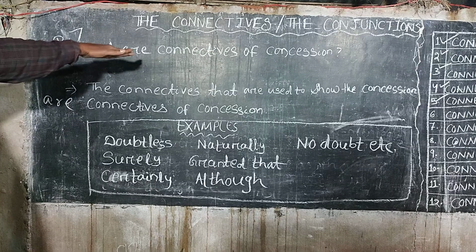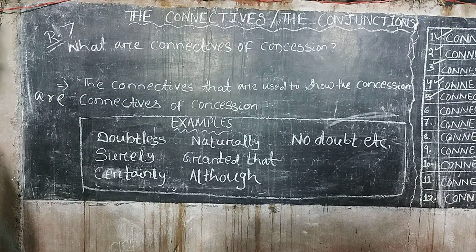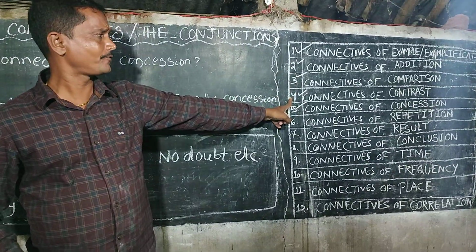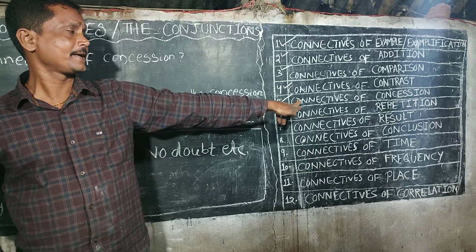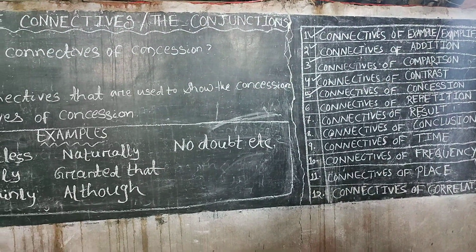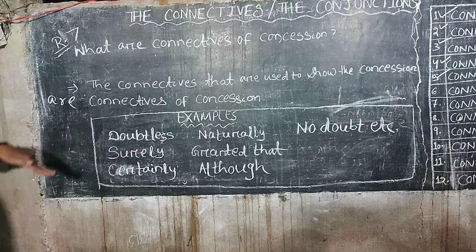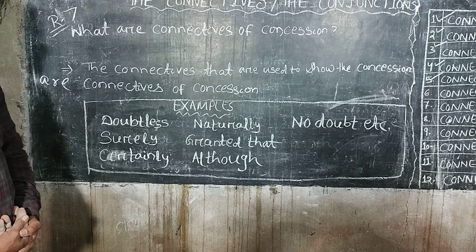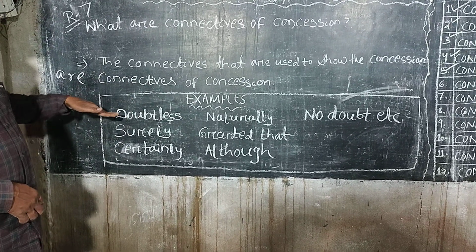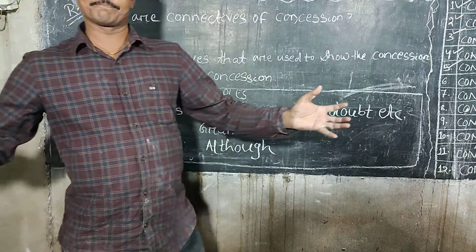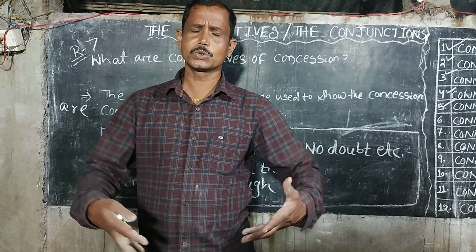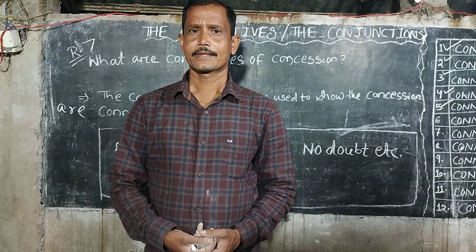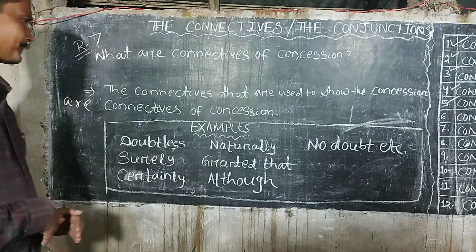And the question is, what are the connectives of concession? Because I have taught you connectives number 1, 2, 3, 4, and the connectives of concession is number 5. The connectives that are used to show the concession are connectives of concession. Concession means here the price or the cost that you do not agree, so you'll have to make an argument for the rebate. So that is known as concession.